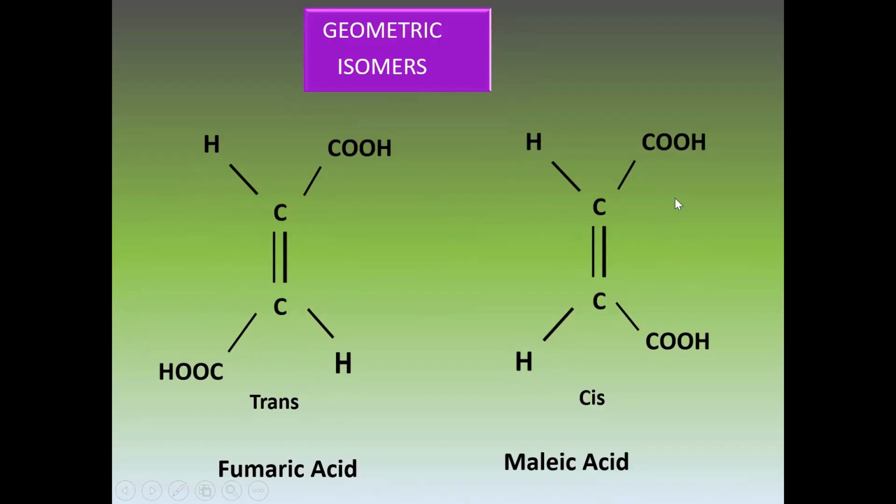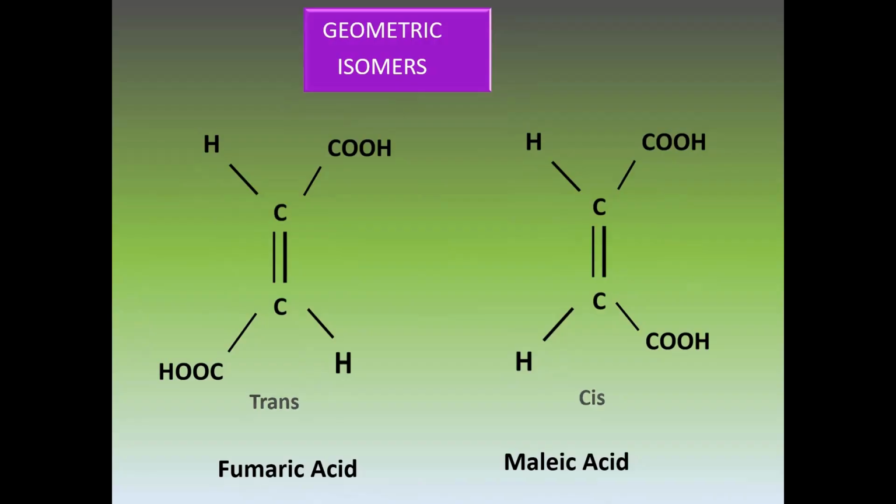The pull is not cancelled, so these are polar. Similarly, you will note this is a stable compound because bulky groups are present on opposite sides. But this is not as stable as trans because bulky groups are present on the same side. They have steric hindrance. Hindrance due to space is called steric hindrance. So this is less stable than the trans form of the geometric isomer.